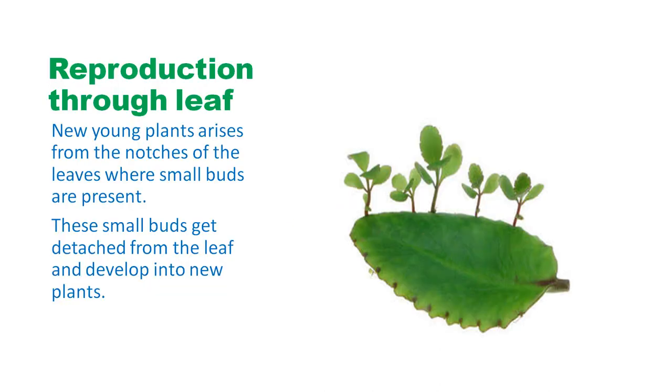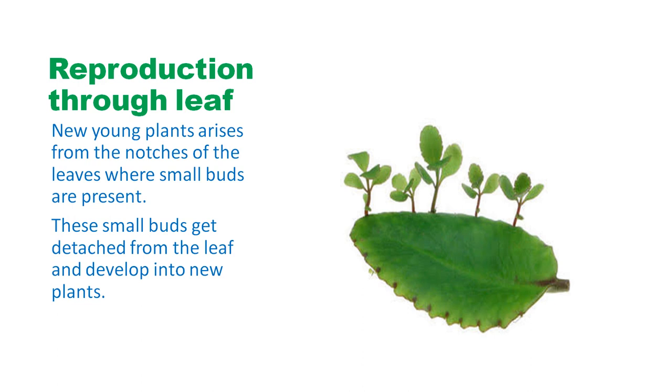Now, reproduction through leaf. New young plants arise from the notches of the leaves where small buds are present. You have also seen this plant, the bryophyllum. In bryophyllum, small buds detach from the leaf and develop into new plants.